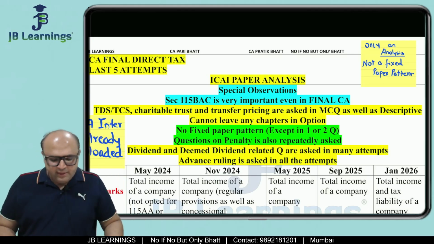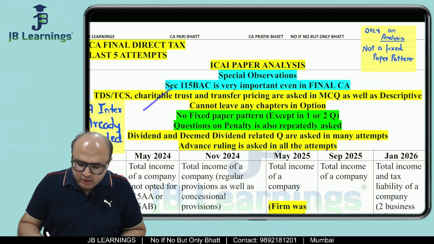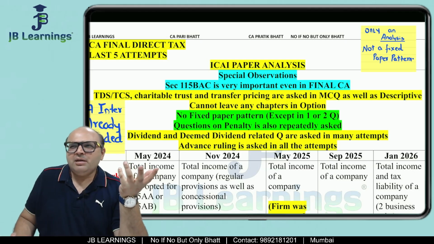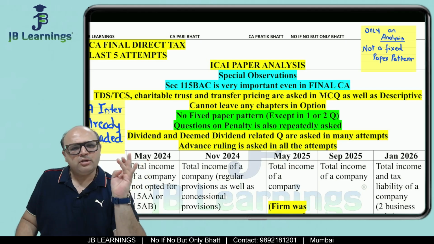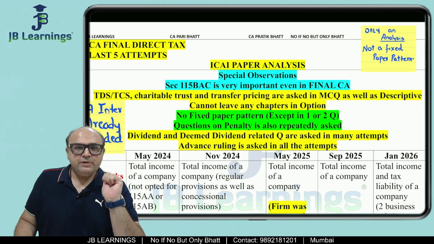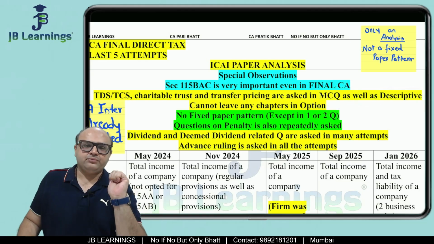All right, friends, the second analysis is TDS, TCS, charitable trust, transfer pricing and penalty. So there is nothing great which I am sharing that this is going to be asked in the exam. Everyone knows TDS, TCS, charitable trust, transfer pricing and penalty is definitely going to be asked. But the good observation which I have made is that it is asked in descriptive as well as MCQ.